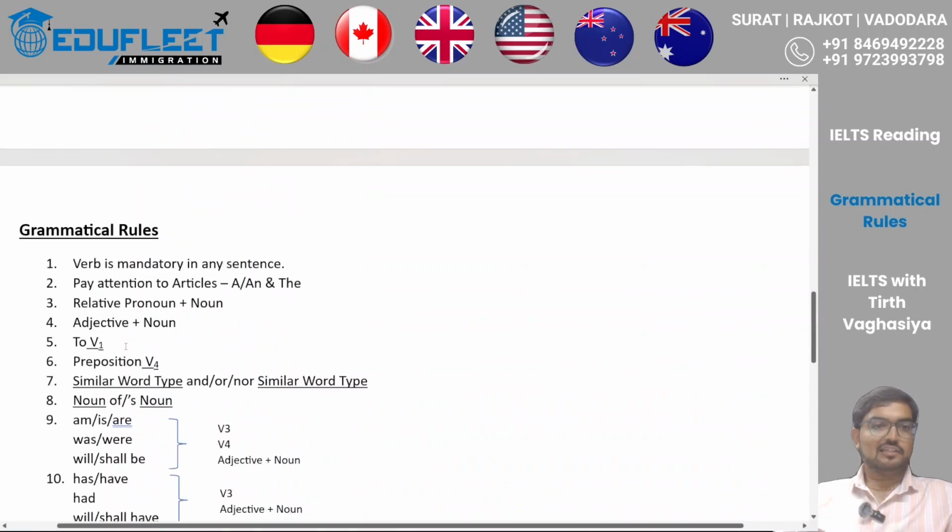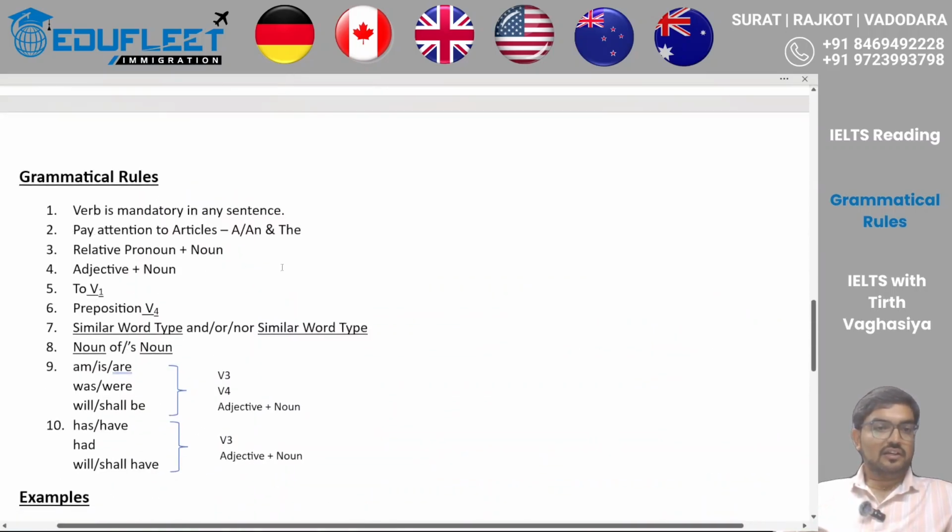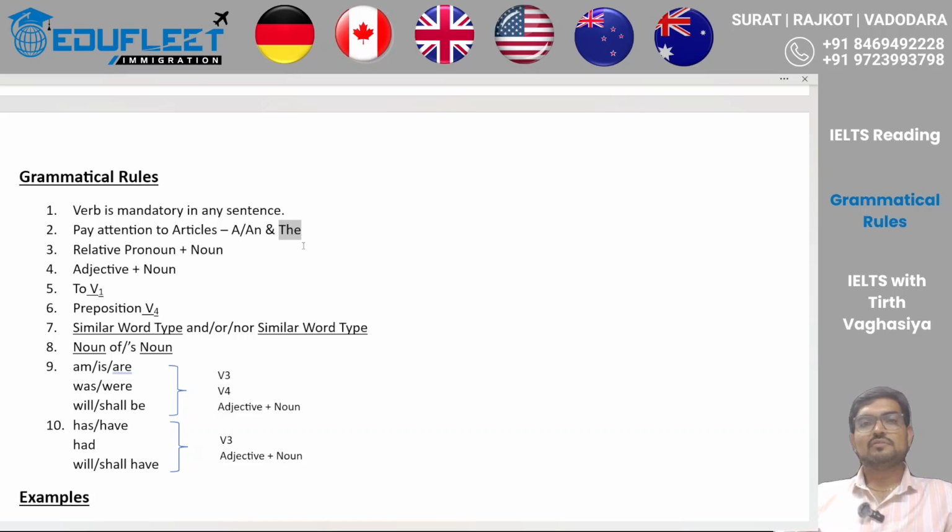Okay, let's move to the second rule. The second rule is about paying attention to the articles, article a/an and article the. Now what are a/an and the? These articles are going to help you to identify the word type. Most of the time after articles we are going to have a noun, I would say 50 to 60% of the time. If you just pay attention to the article, you are going to get your answer, because if after this article there is a blank, you can expect the same article to be present in the paragraph, and your answer is also going to be the same as just after the article.